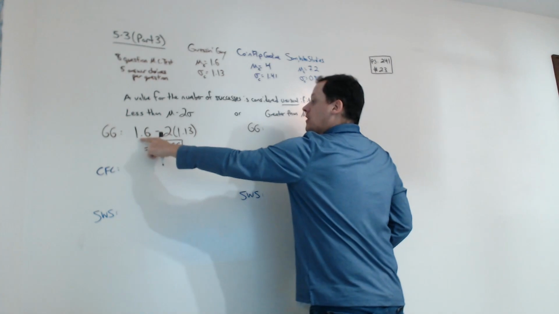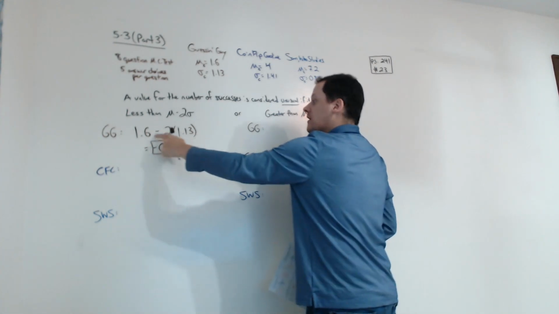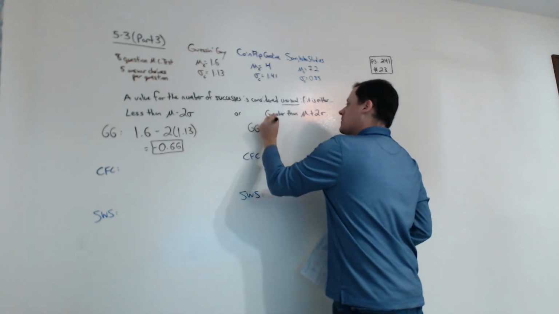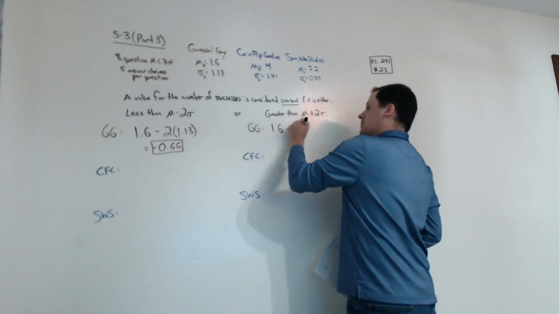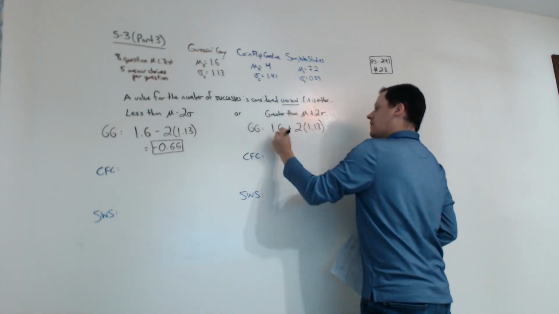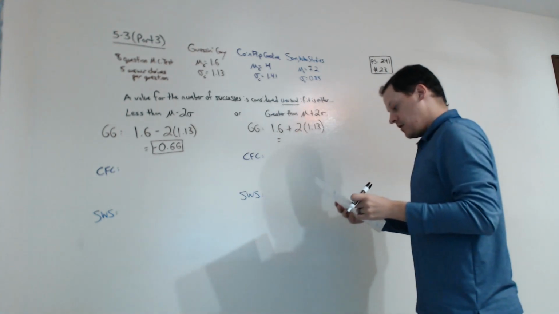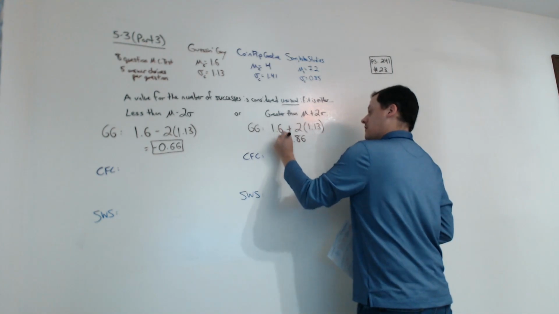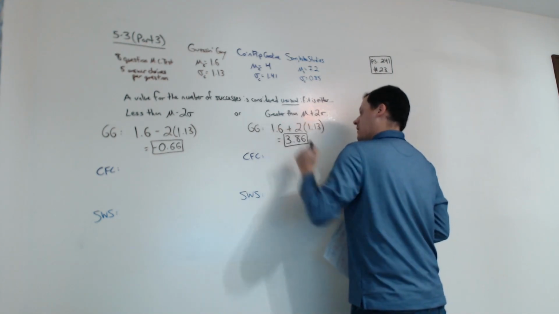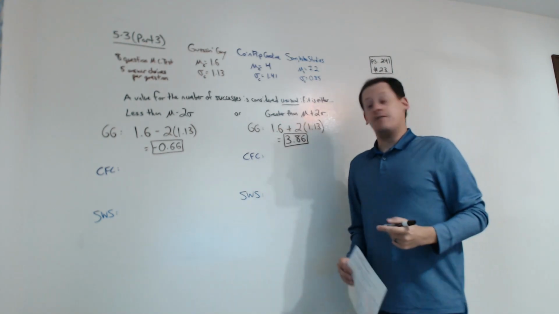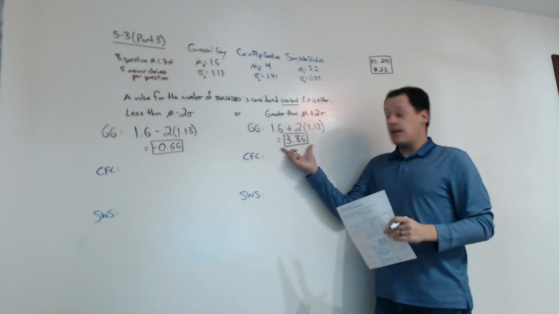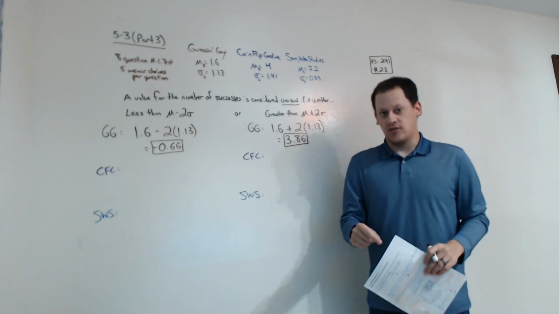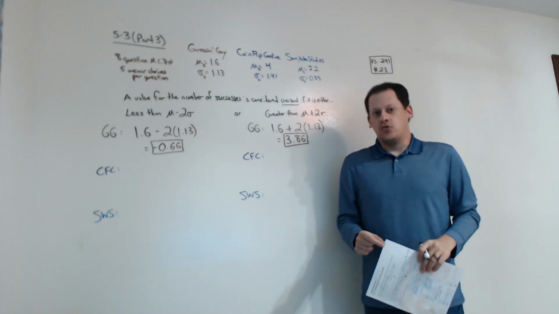Well, it'll be the same calculation as this one, except your negative sign becomes positive. So 1.6 plus 2 times 1.13, that's going to be 3.86. So this allows us to figure out that anything over this is unusual for him. So if he gets 4 questions right, that's kind of unusual.